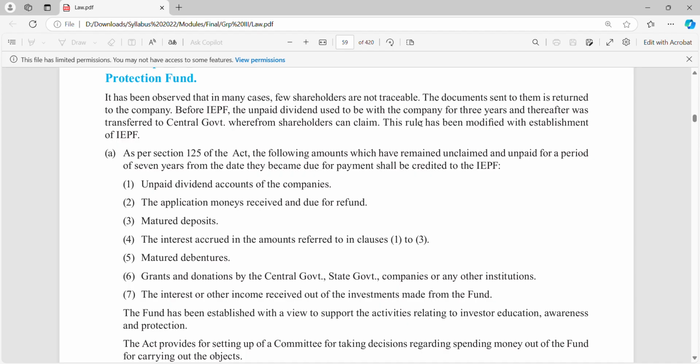Earlier it was 3 years with the company, and thereafter the company was required to transfer to the central government. Now if it remains unpaid and unclaimed for 7 years, you are supposed to transfer it to the IEPF account.